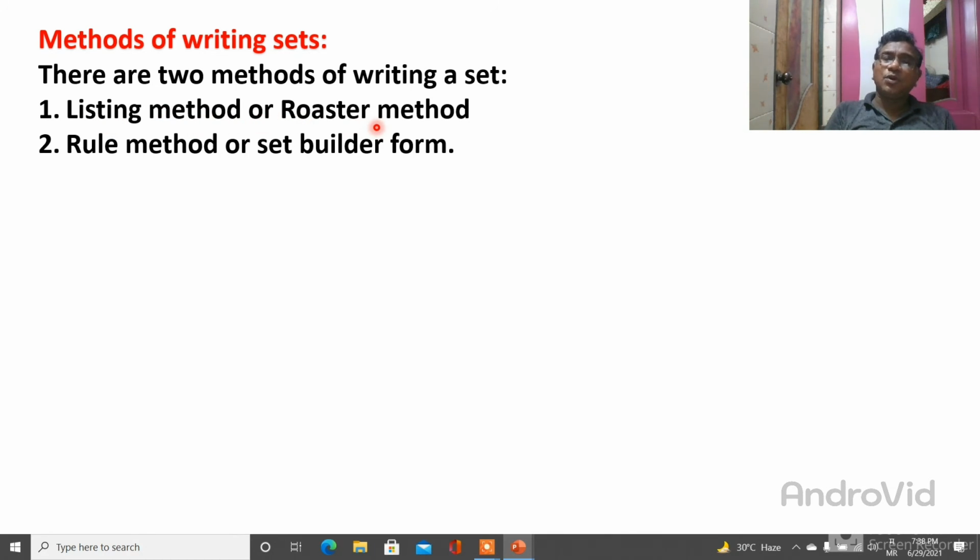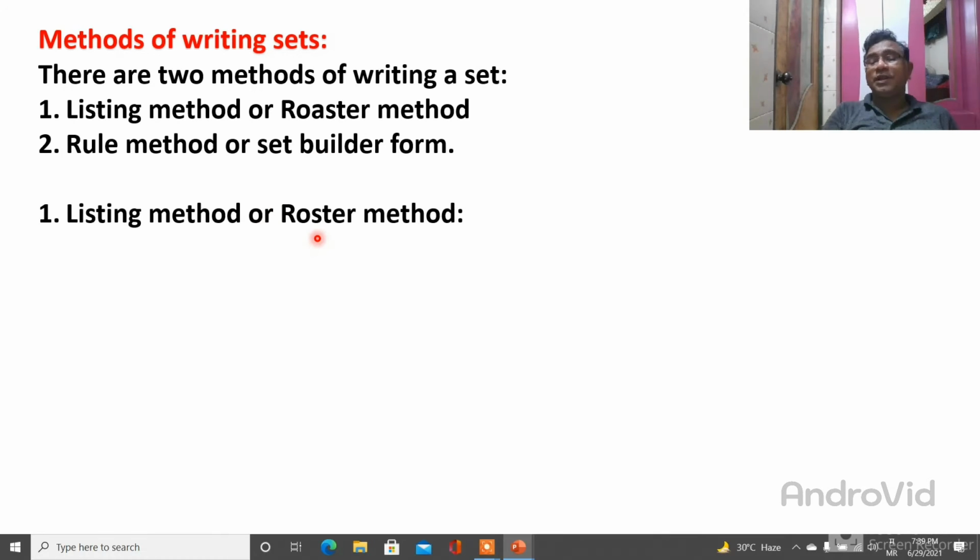The meaning is the same; they just have two names. The second is the rule method, or set builder form. Here we are only going to see the list method, or roster form.